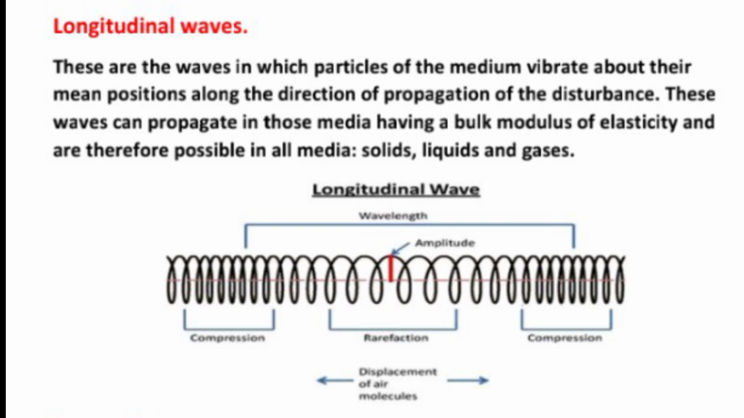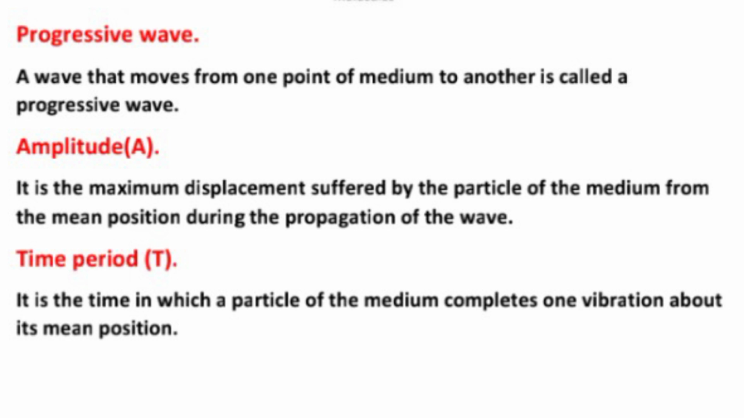Longitudinal waves. What are longitudinal waves? These are the waves in which the particles of the medium vibrate about their mean position along the direction of propagation of the disturbance. These waves can propagate in those media having a bulk modulus of elasticity and are therefore possible in all media, solids, liquids, and gases. What is a progressive wave? A wave that moves from one point of the medium to another is called a progressive wave.